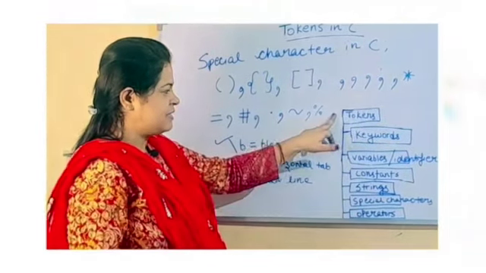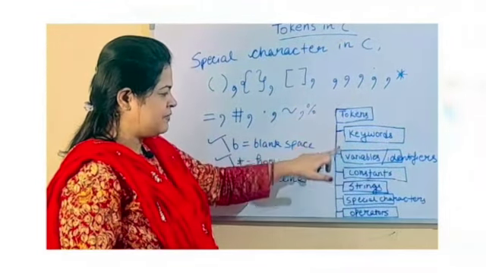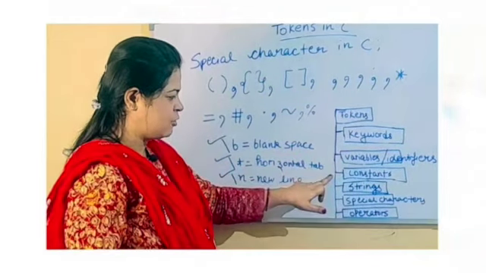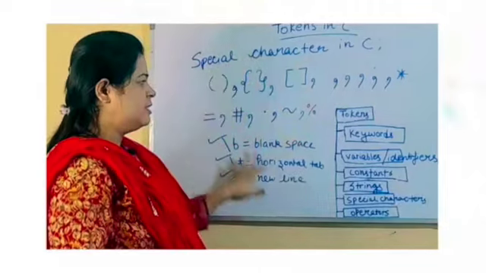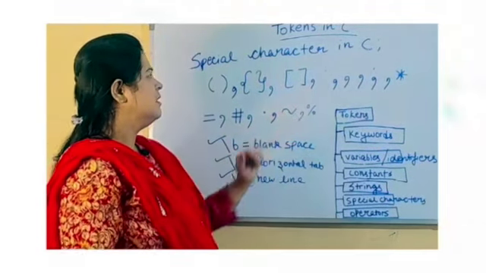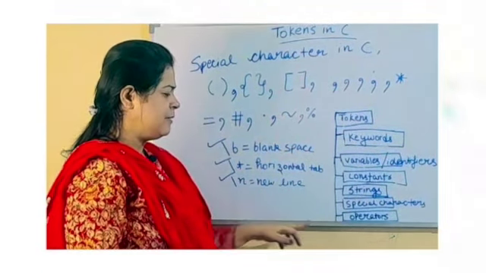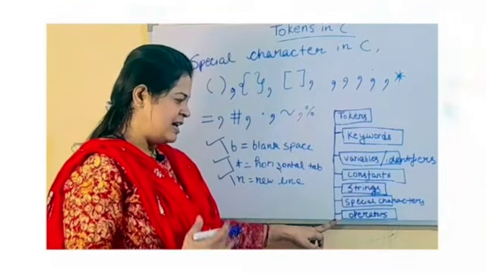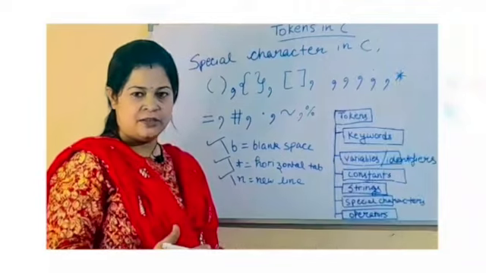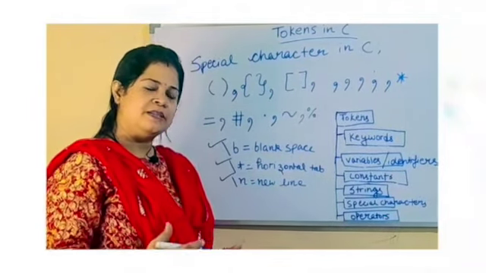So in tokens we have discussed keywords, variables, constants, strings, and special characters, and there are many more characters that are used in C. Now we will discuss the most important token, operators, which are very vast. So we will discuss operators in my next video.